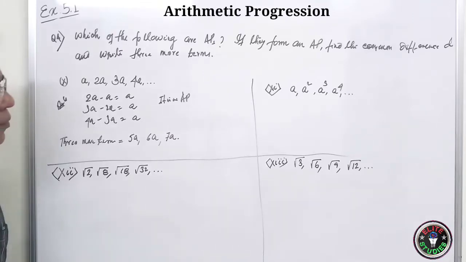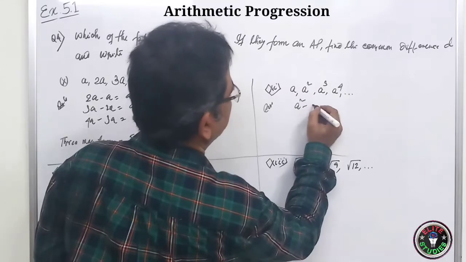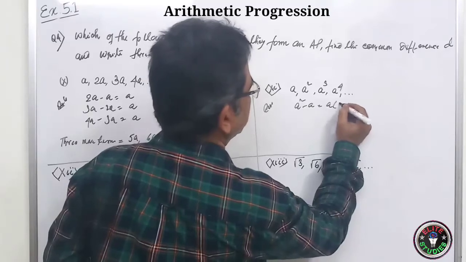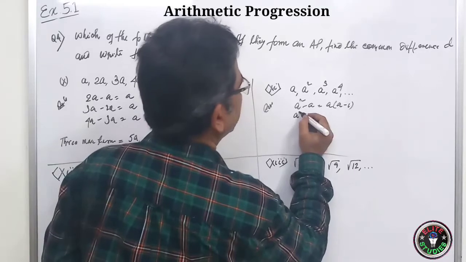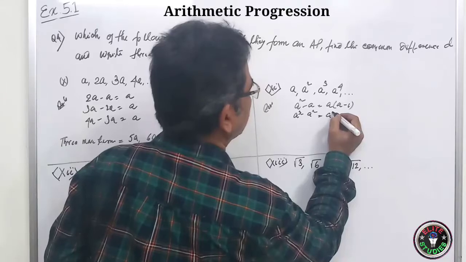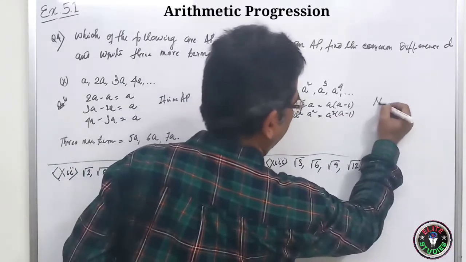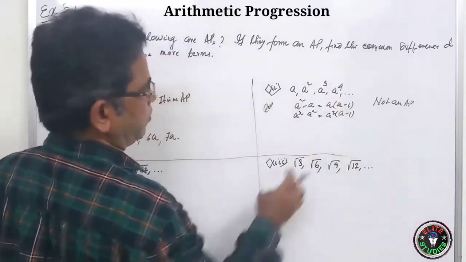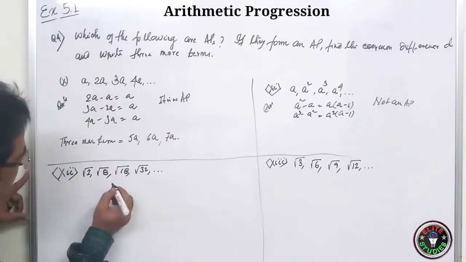Now here, solution. A square minus A. So you can take A common here. It is A minus 1. And here it is A cube minus A square. You can take A square common. So here it will be A minus 1. Not an AP, because here it is square and here it is no square. The power is 1, the power is 2. So not an AP.